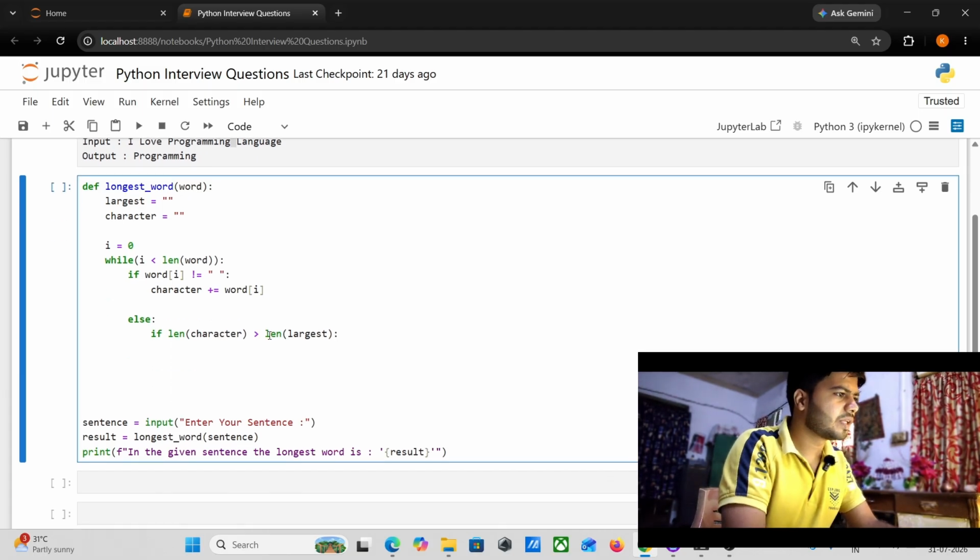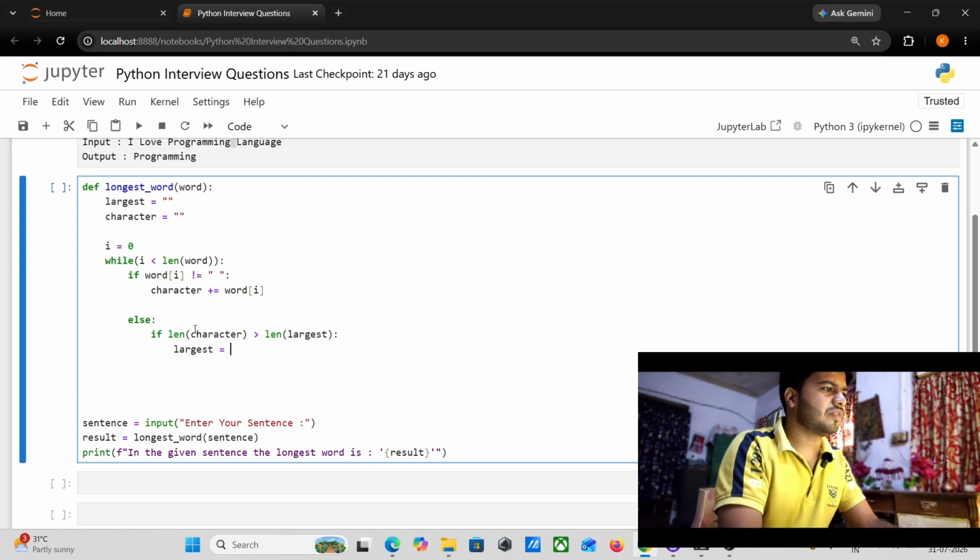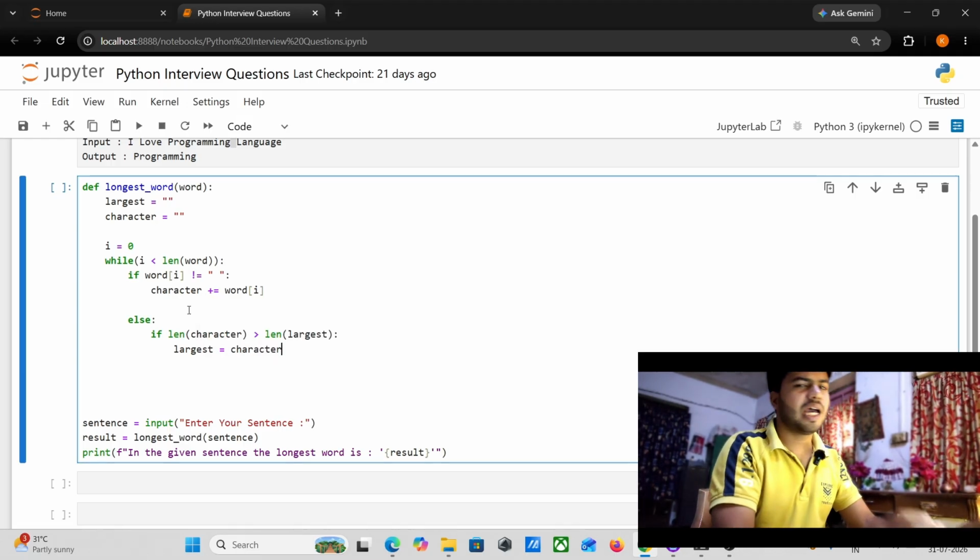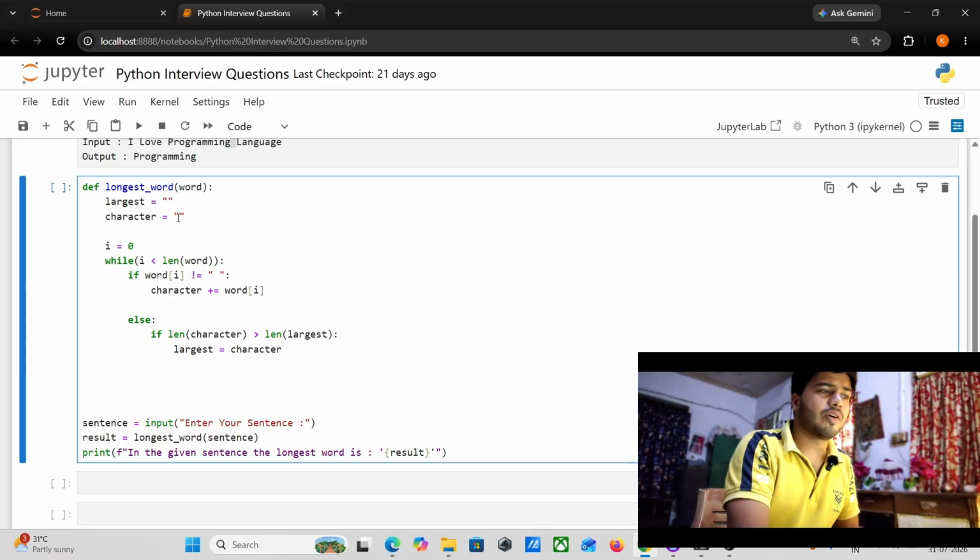And here, if this happens, then inside the largest, this character word will come into the picture, like this. I will change the value, so whenever the maximum character length word comes into the picture, it will be stored inside this largest variable. So this thing completes.